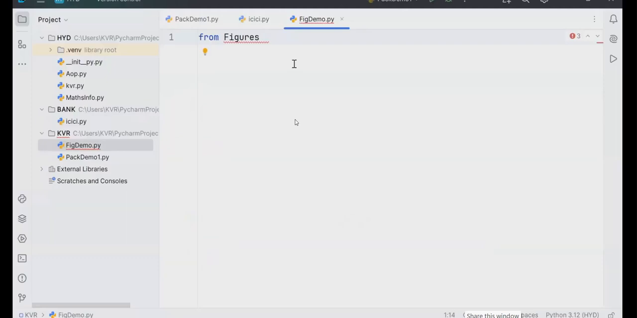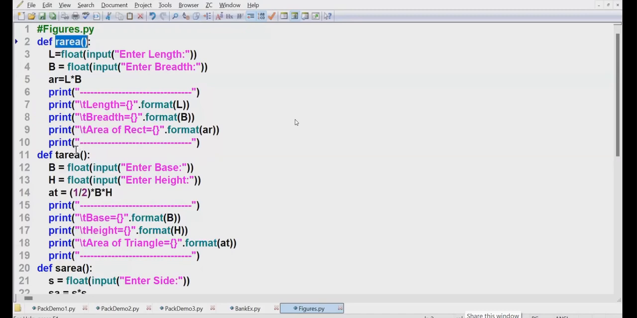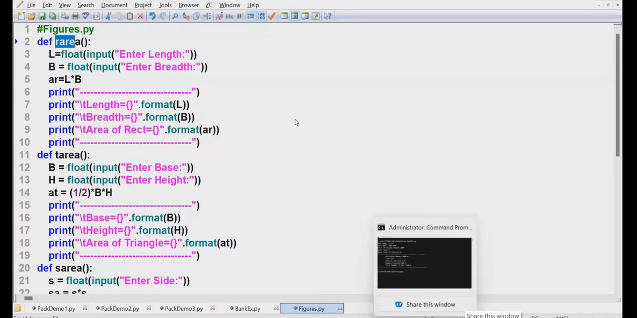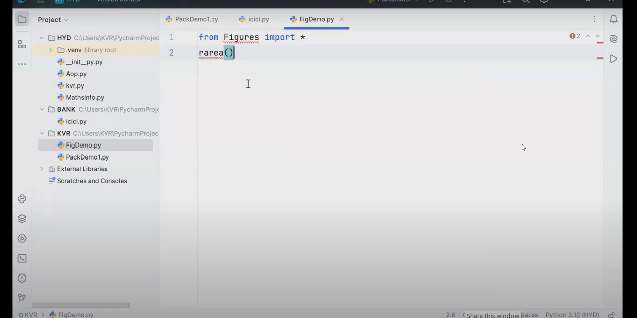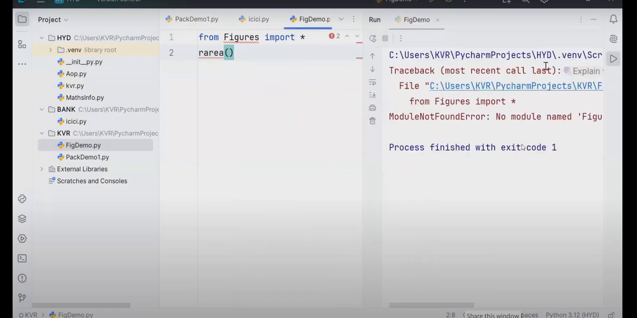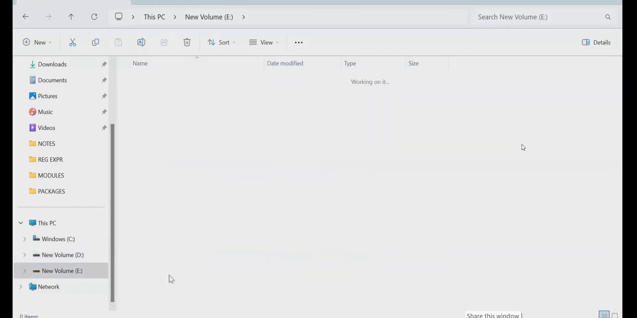What values are available now? R area, E area, R area. I will call just what? R area. You are getting a module not found error. Then how do you do this? Simple, sir. Go to where 7 a.m. is. ROSM is the folder there. You copy that address. Copy that address.